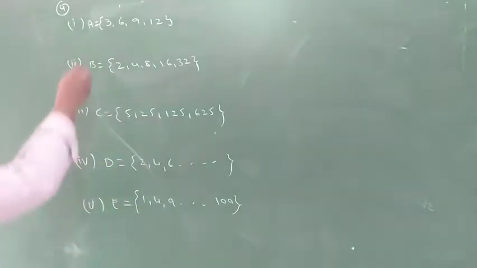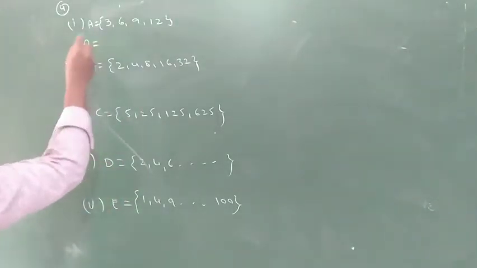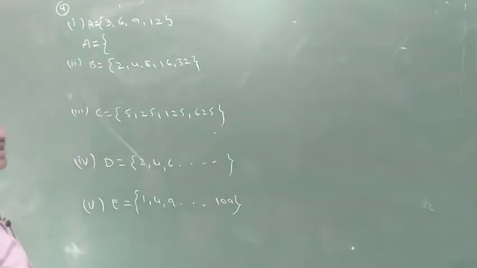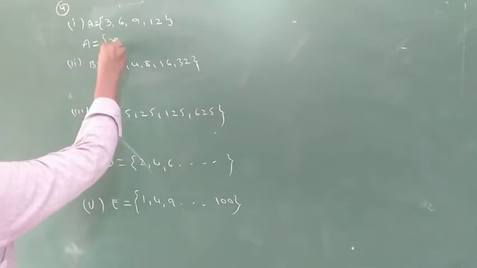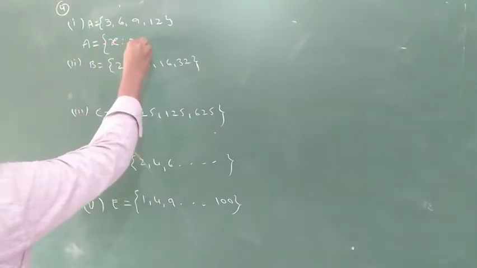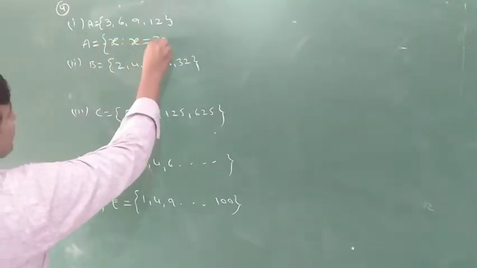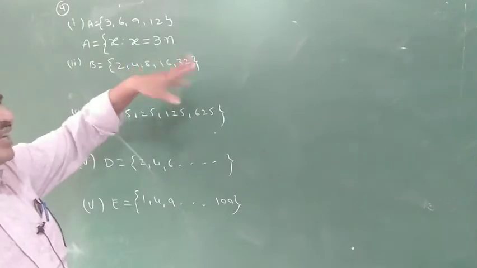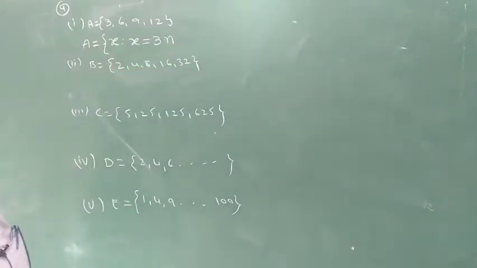Okay, what is the set builder form? A is equal to, first of all, compulsory, set of all x such that x is a multiple of 3. Multiple of 3 means 3 into n, where n is a variable.